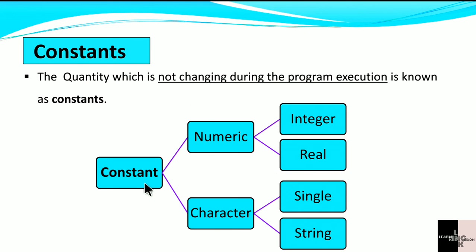Constants are again classified into numeric and character. Numeric is divided into two types: integer and real number. Characters are also divided into two parts: one is single character and another is string character. Let's discuss these numeric types and character types in detail. At the beginning, numeric types. Numeric constants. What are numeric constants?